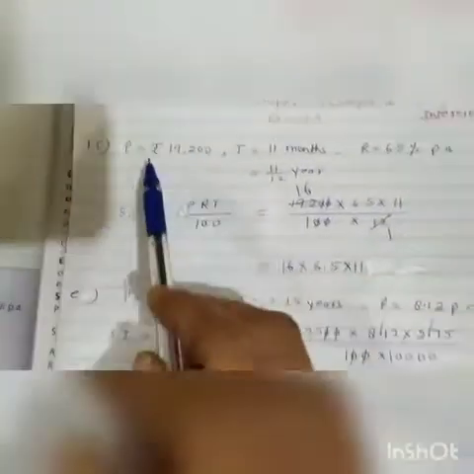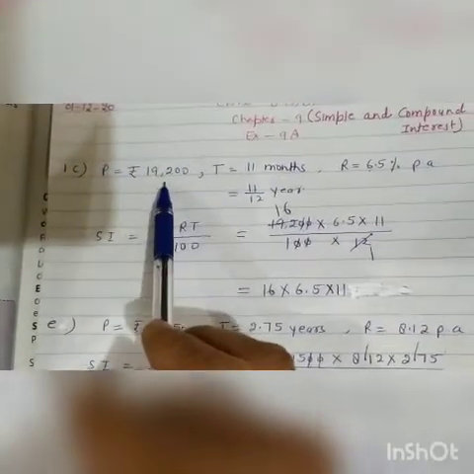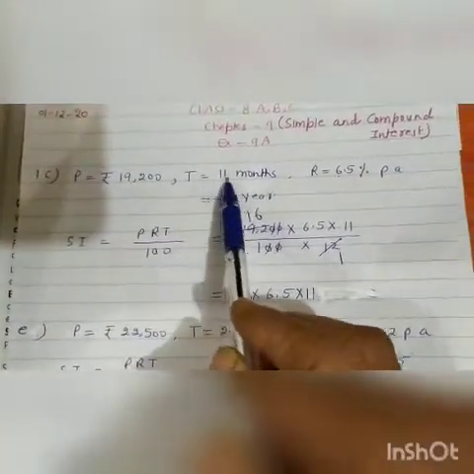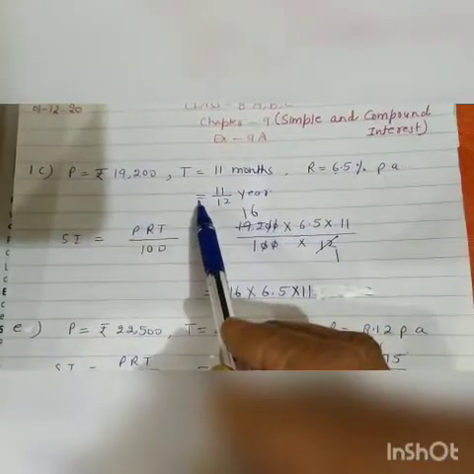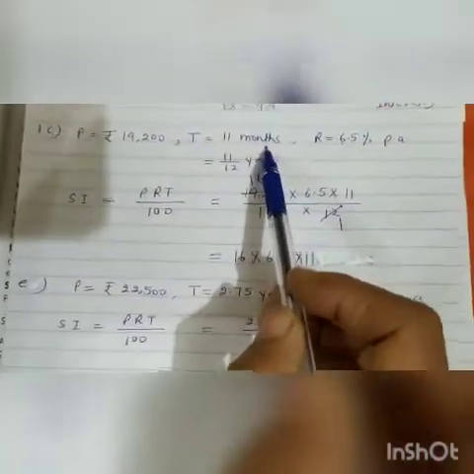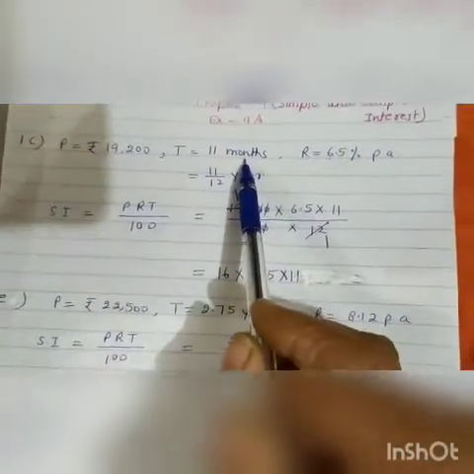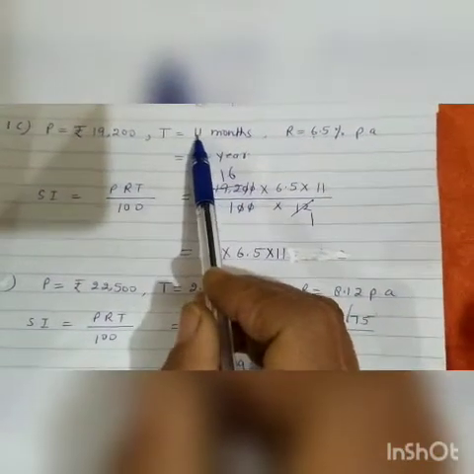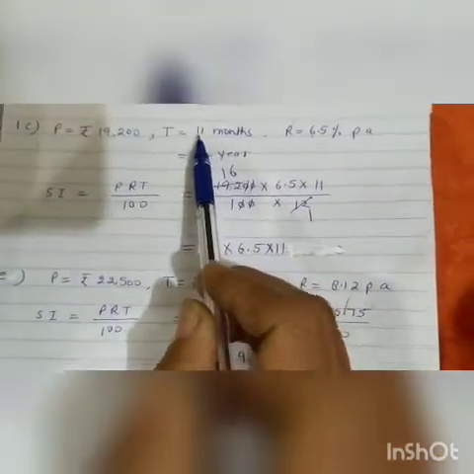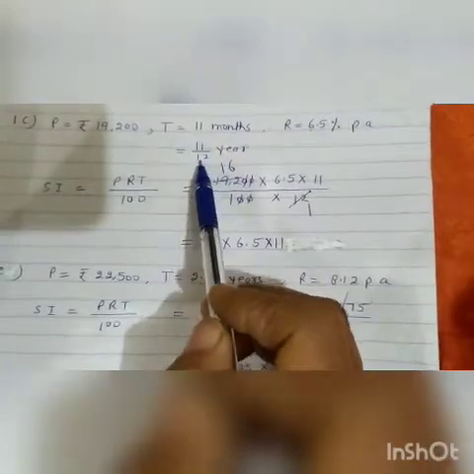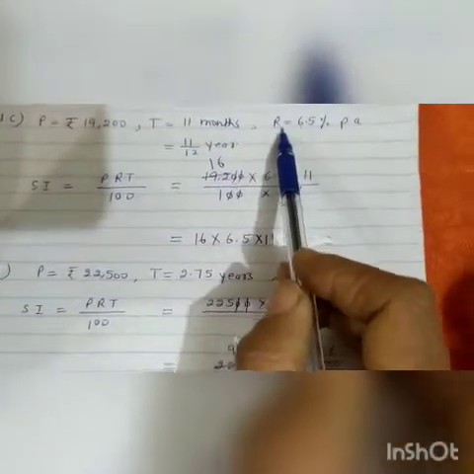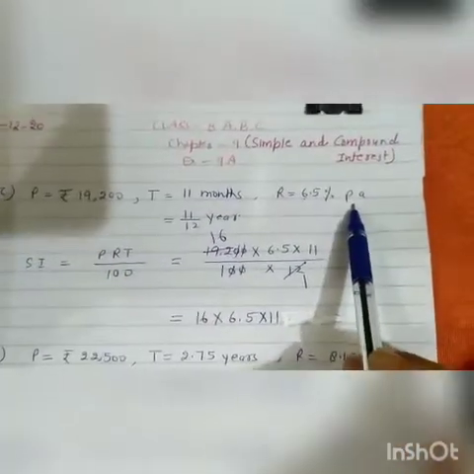How? Principal is equal to rupees 19,200. Time is equal to 11 months. So we will change this month into year. 1 year is equal to 12 months, so we will divide 11 by 12. Time is 11 upon 12 years. Rate is 6.5% per annum.